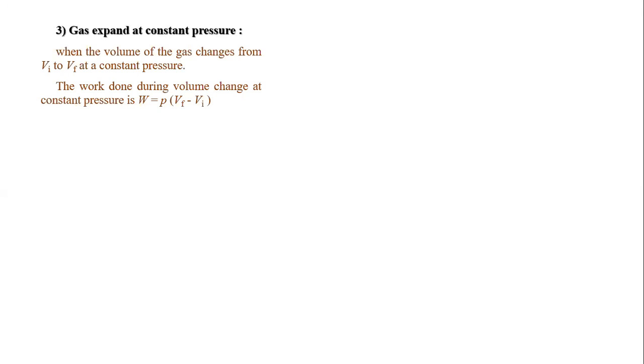So when the volume of gas changes from Vi to Vf, means initial volume to final volume at constant pressure, the work done during volume change at constant pressure is, so this is the formula for the work done. You know that work done is given by P into change in volume. So we already have an idea, work done is equal to integration of P dV. Okay. So when volume changes from initial to final volume, if you don't want to use integration here, we can write Vf minus Vi.